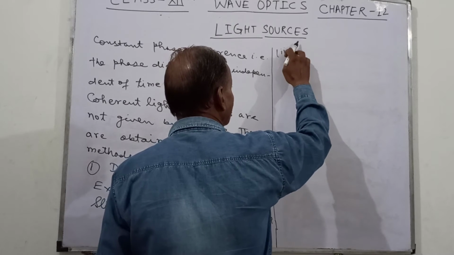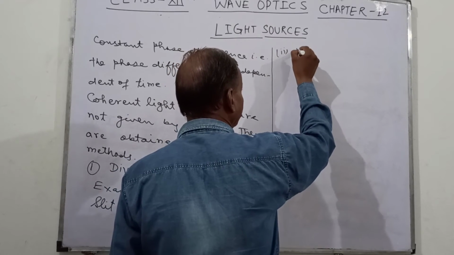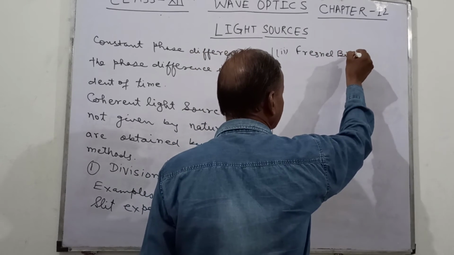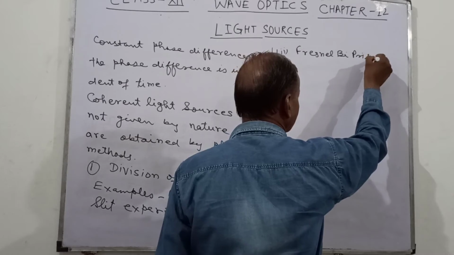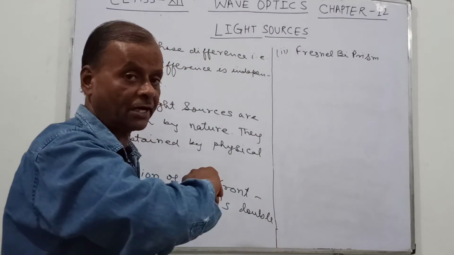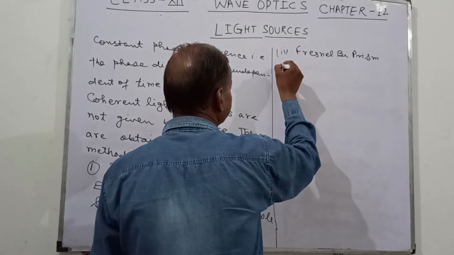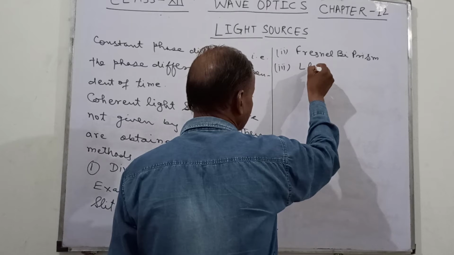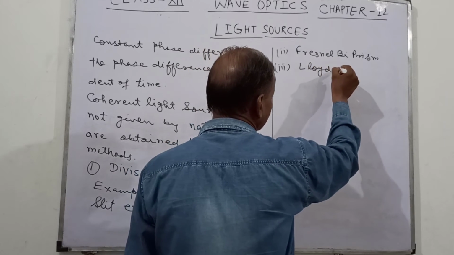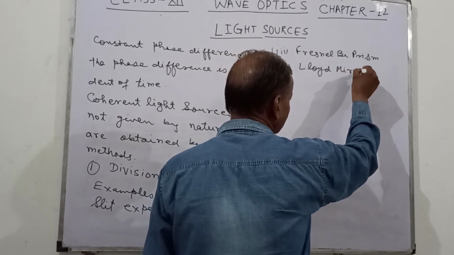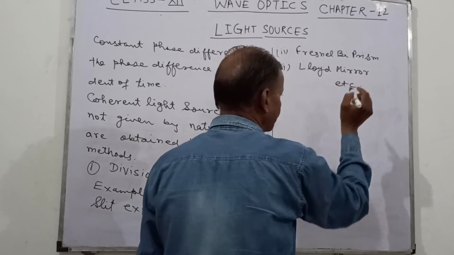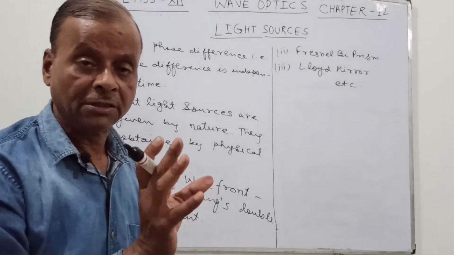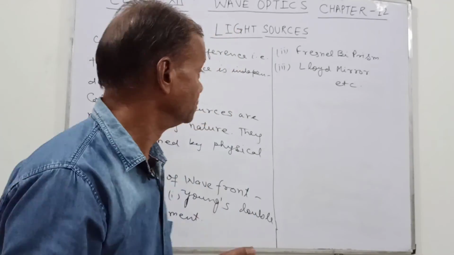Second is Fresnel biprism, which also provides you the coherent light source. Then Lloyd's mirror, etc. These are some methods to divide the wavefront so as to get the coherent light source.